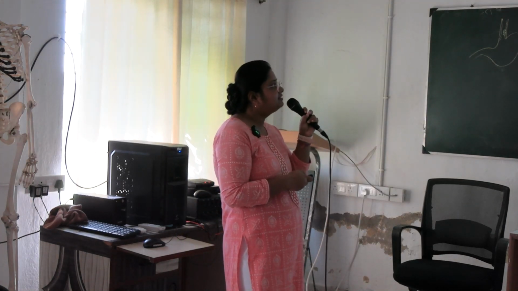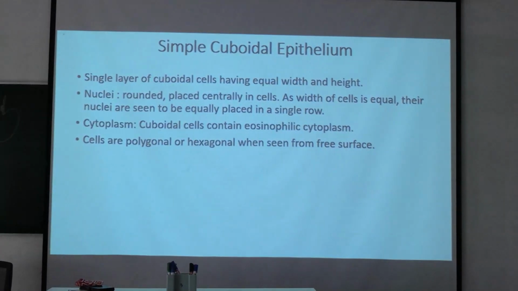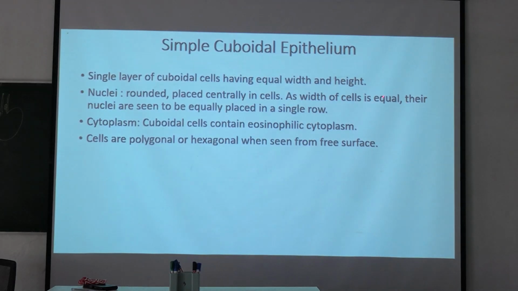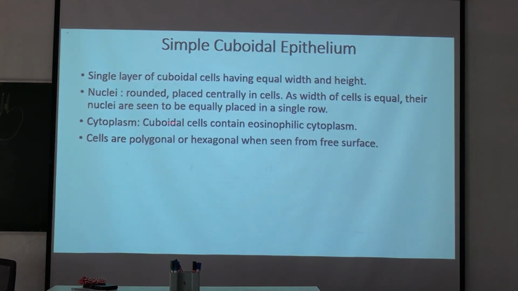Next, we go to simple cuboidal epithelium. A single layer of cuboidal cells having equal width and height is present. The nuclei are rounded. This is very important, the shape of the nuclei. For squamous, it is horizontally flattened nuclei, and for cuboidal, it is rounded nuclei. The nuclei are rounded and placed centrally in the cells. As the width of the cells is equal, their nuclei are seen to be equally placed in a single row. The cuboidal cells contain eosinophilic cytoplasm, and the cells are polygonal or hexagonal when seen from the free surface.